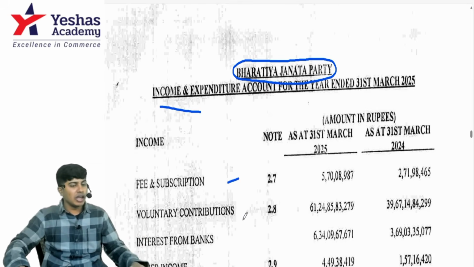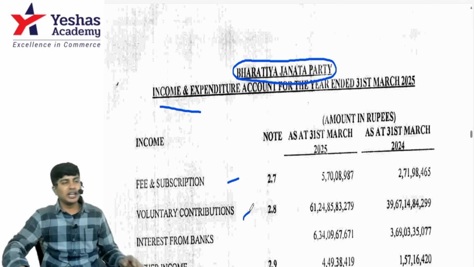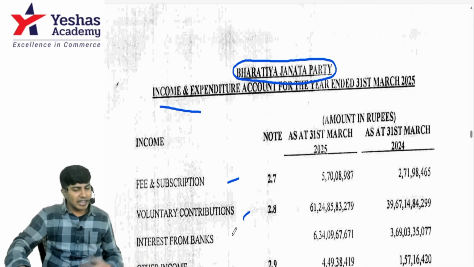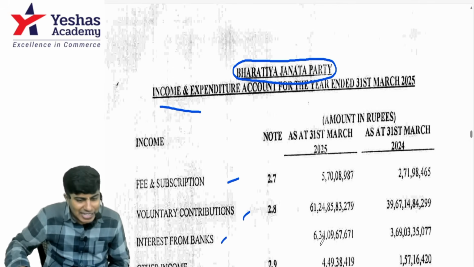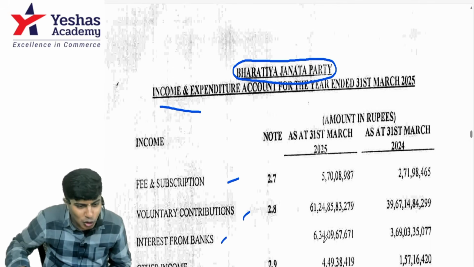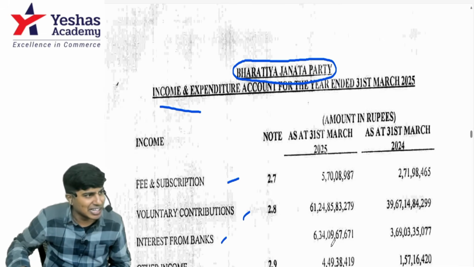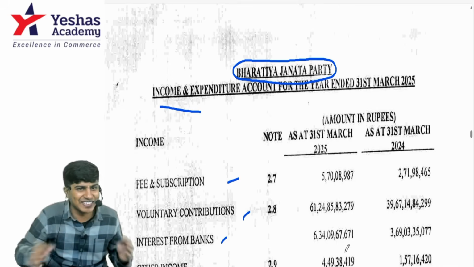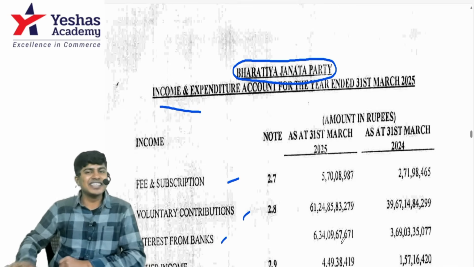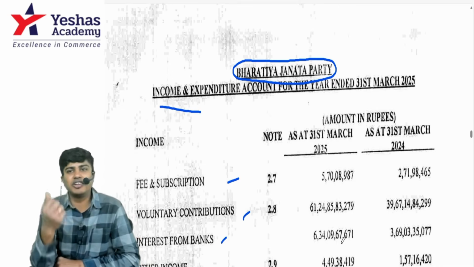People who subscribe pay, voluntary contributions are made by people, and when all these voluntary contributions are deposited in the bank, it has given them interest. See the amount of interest they've got: 634 crores 9 lakh 67,671. What I want you to focus on here is that this is not another balance sheet of a company.